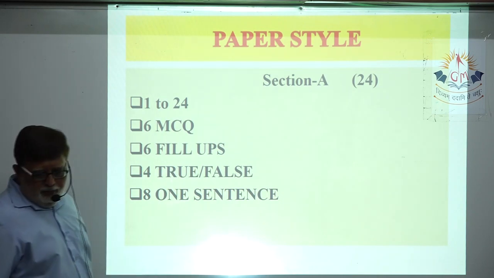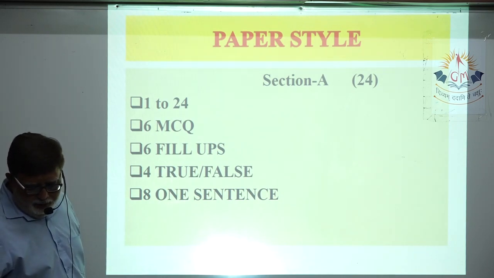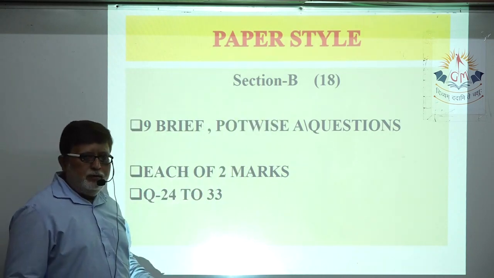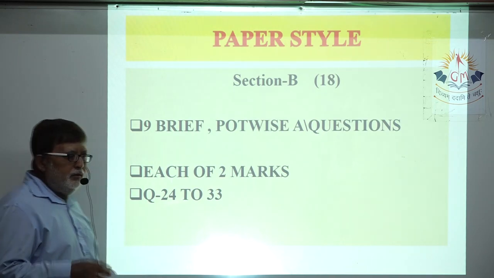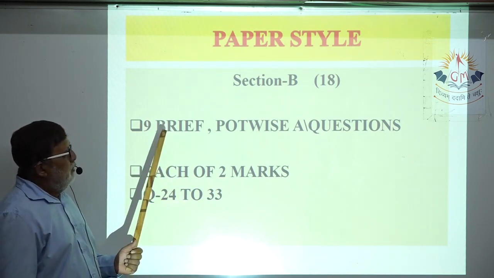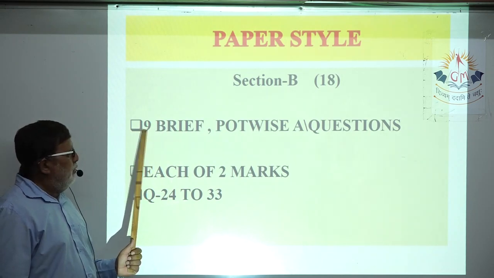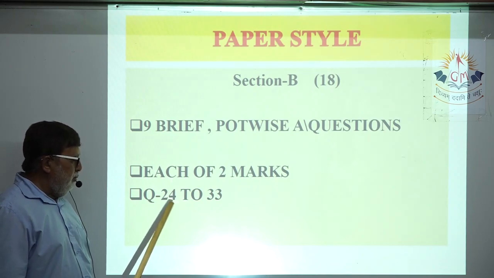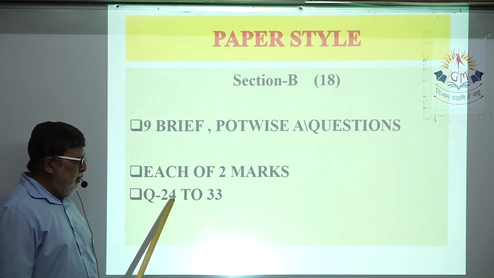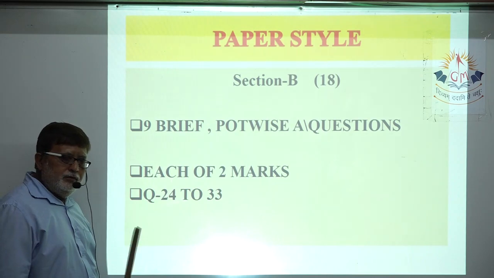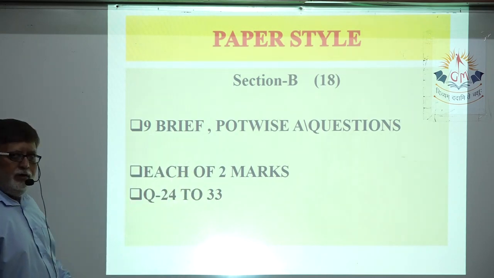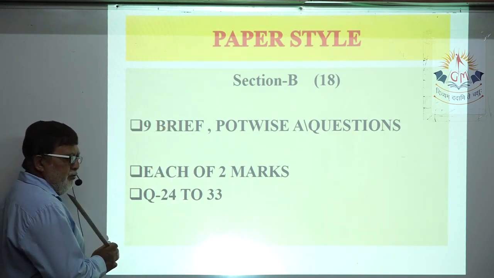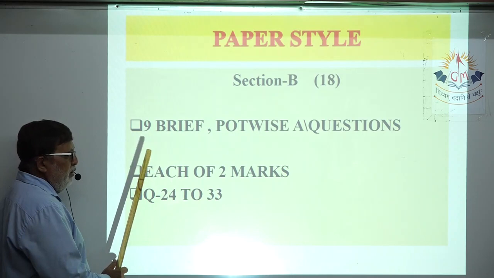Okay. Suppose we take the next section, section B of 18 marks. In this section, there will be 9 questions asked to you, question number 24 onwards. There is a mistake, 25 to 34, that way you should read. It's all okay. 9 questions, each of 2 marks.